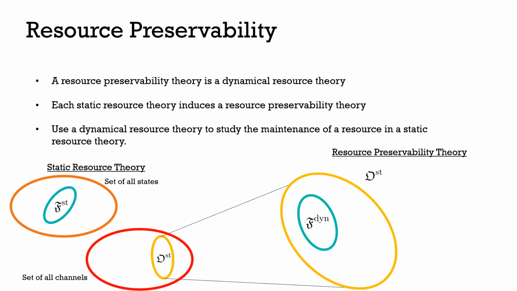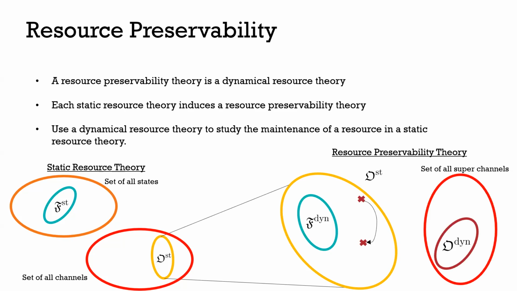And our resource preservability theory exists entirely within the same set of constraints. So we have the same set of allowed operations, and now we're defining a new resource theory within this. And so now within our allowed operations, we say some set of channels are now free. So these are going to be the channels that can't preserve any resource. And then we define some subset of our allowed operations that map us from the allowed operations of our static resource theory to other allowed operations of our static resource theory. So we remain fully inside this universe of the physical constraints of our underlying static theory.